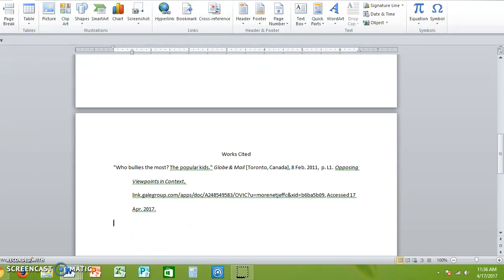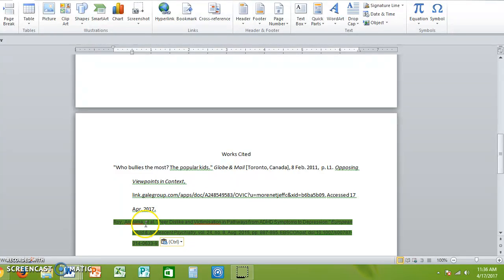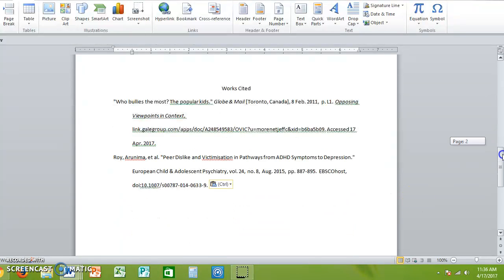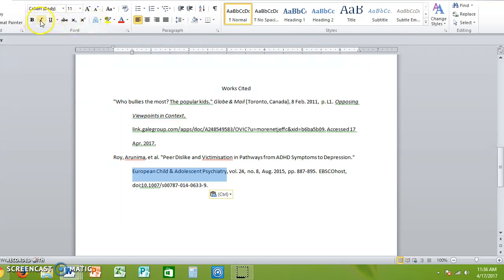And then I will put in this link. Notice it creates a highlight, and of course I don't want that. So to get rid of it, you just keep the text only. But when you keep the text only, it gets rid of your italics. So I need to go back here and do italics.